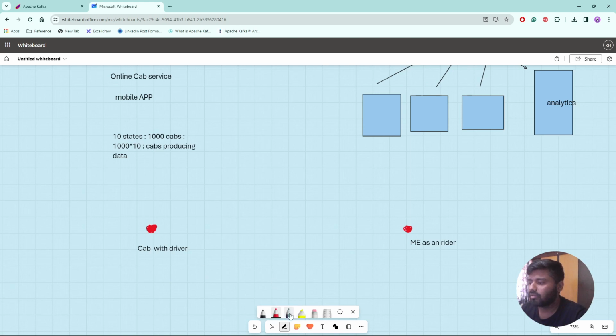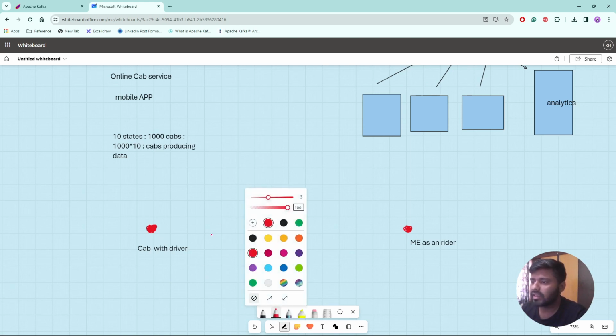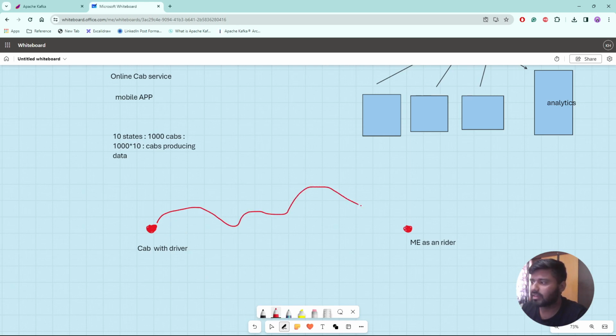So what could happen now? Once the cab started from this location, the path is like this. This is the path that the cab should follow to reach my current location. And from the cab location tracking perspective, we know that from each and every location we can get real-time information about the cab. These are the dot points I'm highlighting, just to provide the location timing.